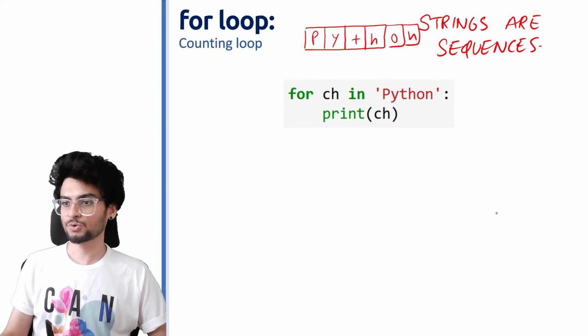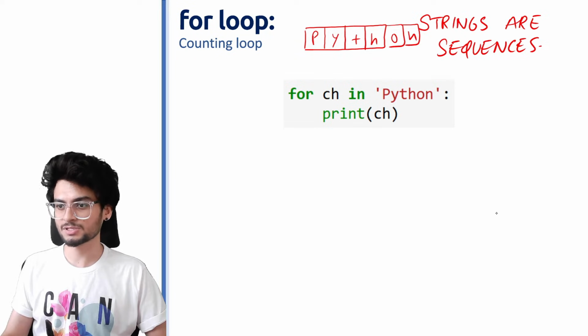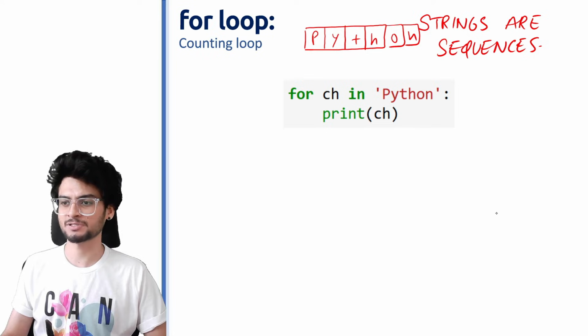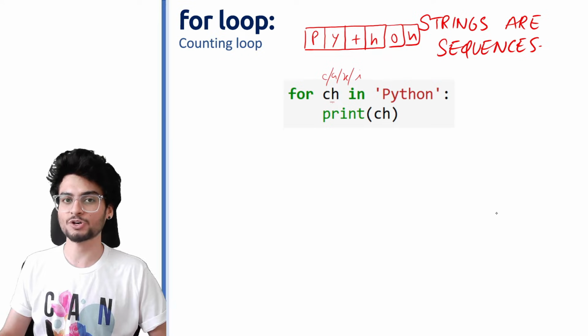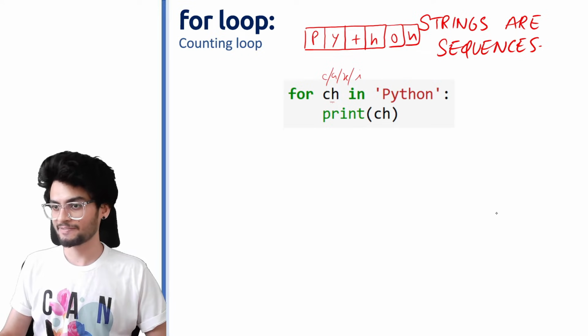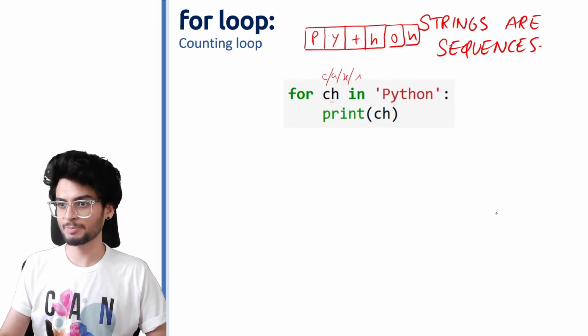Okay, so now can you guess what are the values जो ये ch variable है? Again, we can take any variable. जरूरी नहीं है कि ch. I can also take c. I can also take a, x, i, whatever you choose. Generally हम लोग strings जब use करते हैं, हम लोग ch use करते हैं because it stands for character. So ch की value क्या होने वाली है first? It will be p. What is the statement doing?